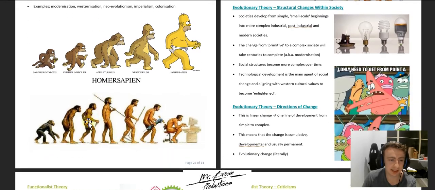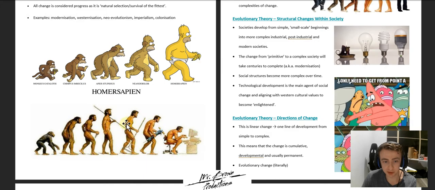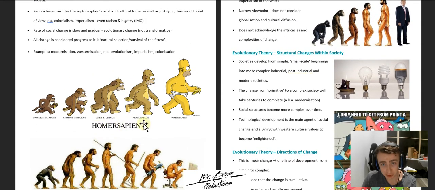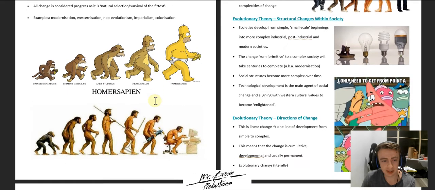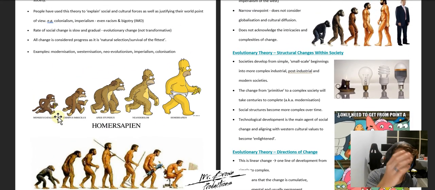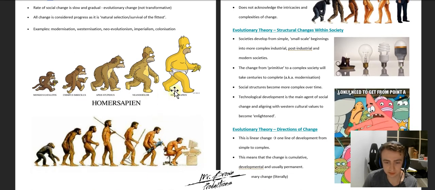The theory of the Homo sapien, as we've put it here: Monkeus, Etelotus, Chimpus, Imbecillus, Apius stupidus, Neanderslob, and the Homo sapien. That's just there for a bit of fun. But the idea is that humans started as apes, and then we evolved slowly to the Homo sapien, the race of people that we are today.